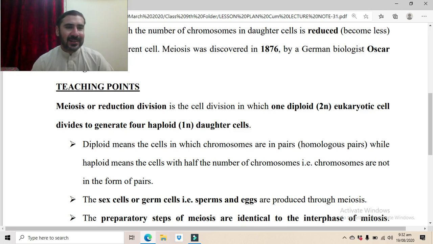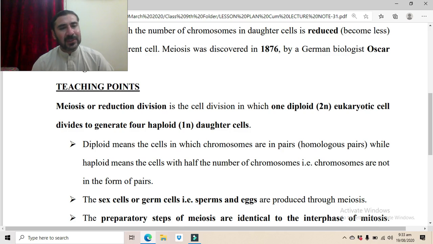Whenever the sex cells, the germ cells, the sperms and eggs, are produced as a result of meiosis from these diploid somatic cells, in those daughter cells, the sperm cells or egg cells, the number of chromosomes will be reduced to half.